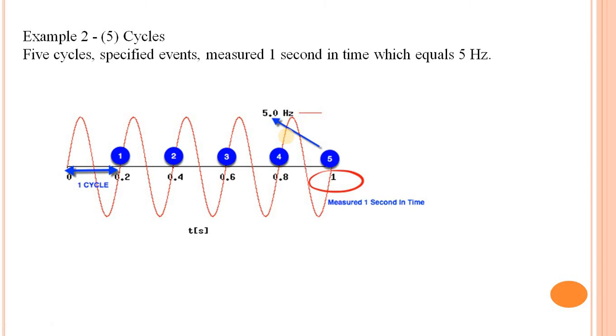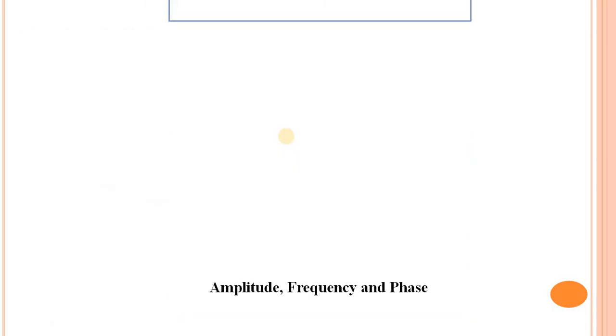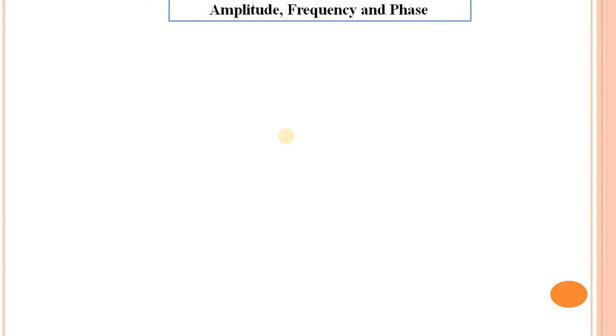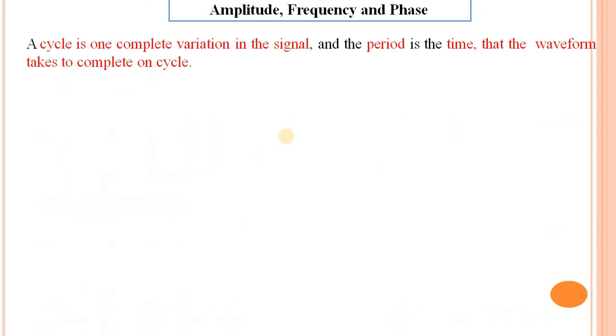Next point is amplitude, frequency and phase. What does amplitude mean? Amplitude means the maximum AC quantity, and it is measured in volts or watts depending upon the signal. A cycle is one complete variation in a signal. Signal variation is called a cycle. And what does period mean? Period is the time that the waveform takes to complete one cycle.